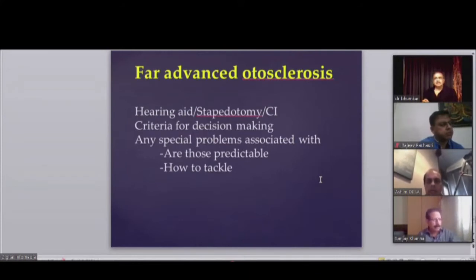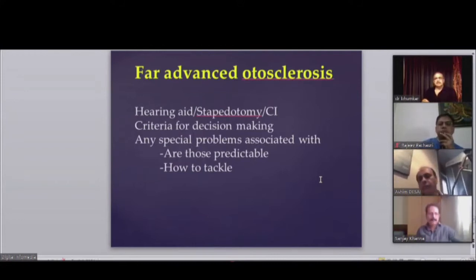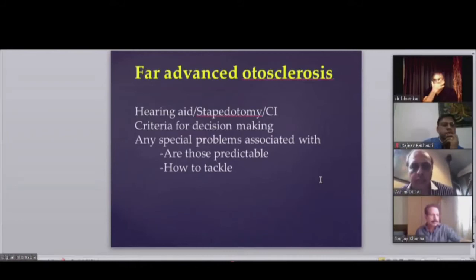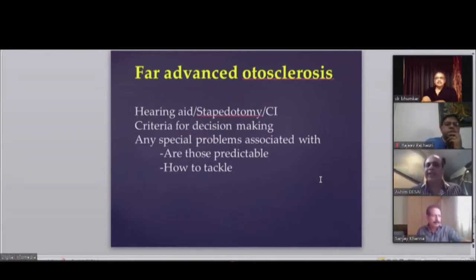I have had another case, on the fifth post-op day, facial paralysis. On the fifth post-operative day, everything went perfectly well. It's a viral reactivation, most of the time. So it's very scary to face a patient like that, but as long as it's late, it always recovers. And there was a very good publication recently. This viral reactivation happens, though it is not common, but the incidence is more when you use laser because of the heat.